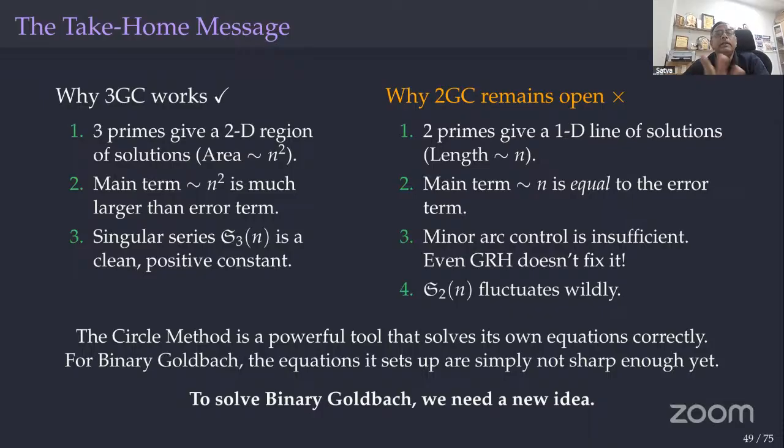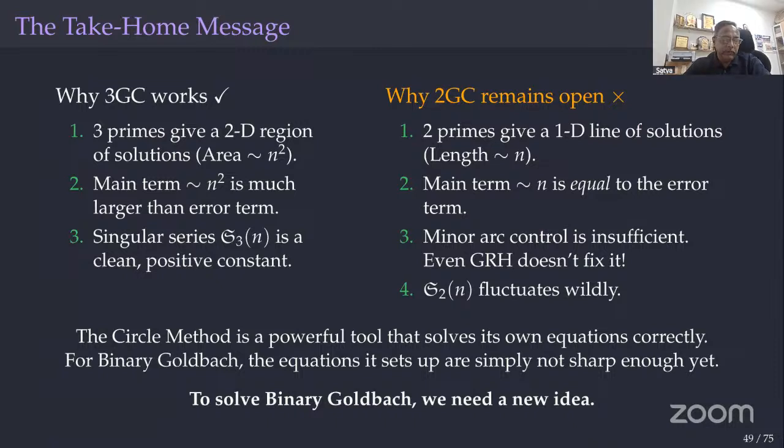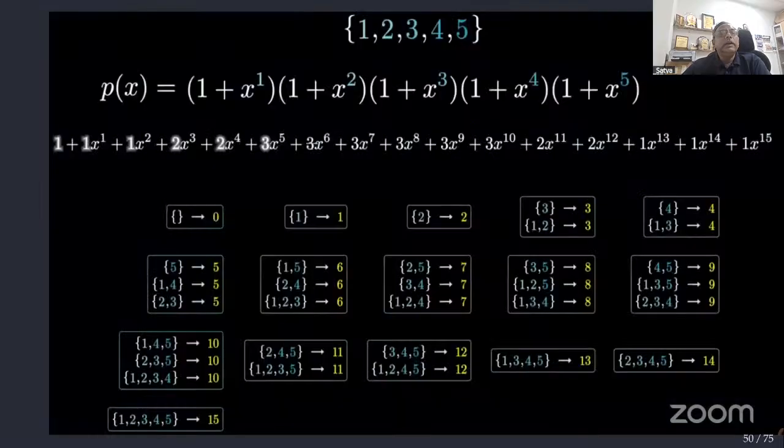Why the ternary Goldbach conjecture works and why the binary one remains open, I give some details here. Sorry, I'm not going into details of these things. Now I am going to the third topic a little quickly. So these are related to some applications of Ramanujan sums.